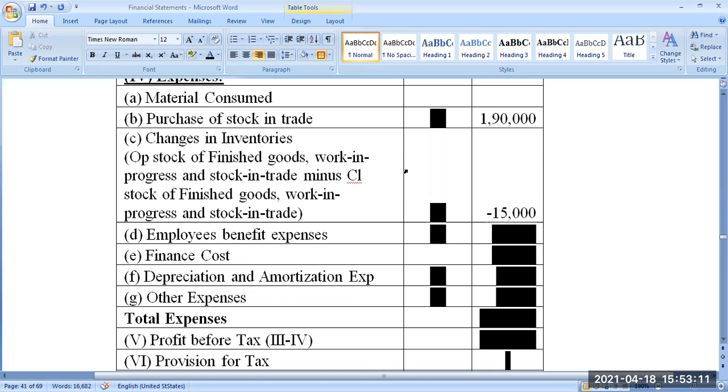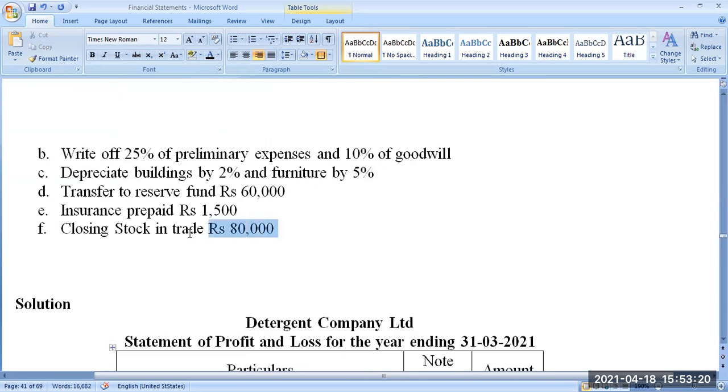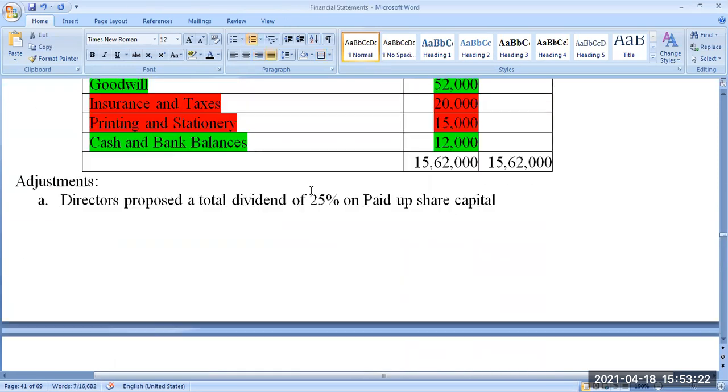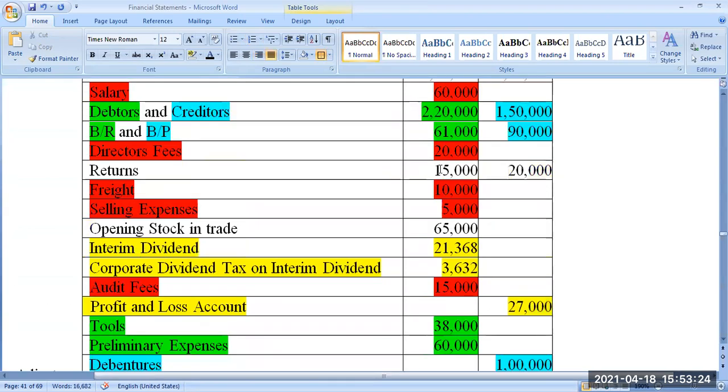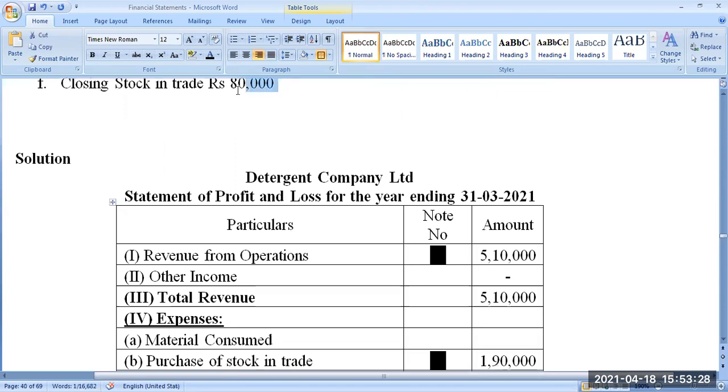So closing stock is again next asset year only. It will be going to balance sheet under the asset side. Which one? This 80,000. Please understand, this 65 has become 80. How will it become 80?